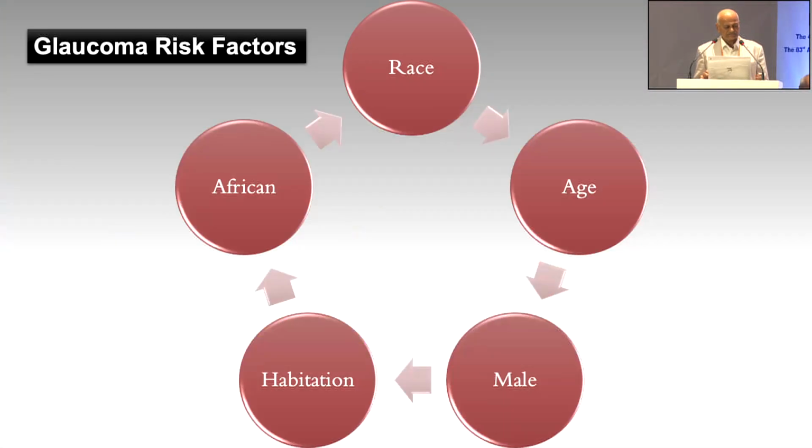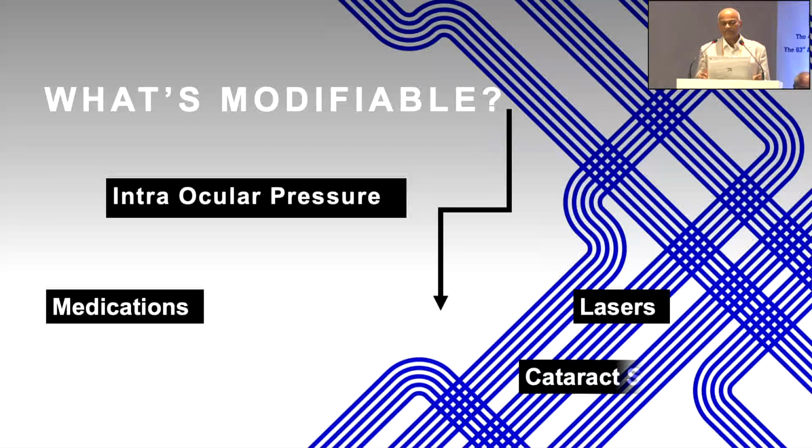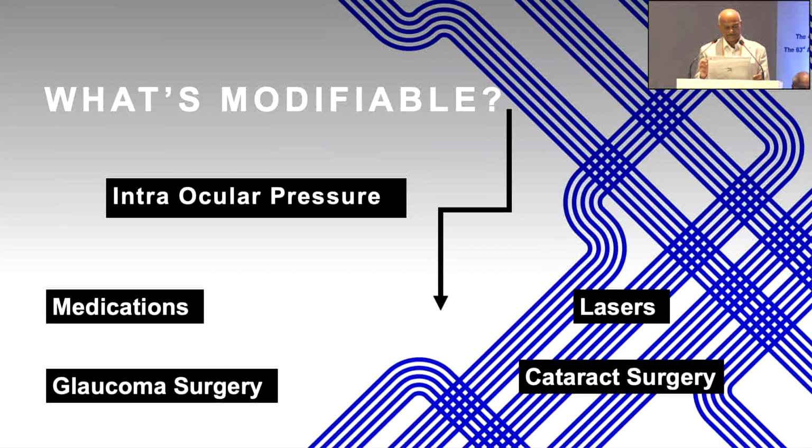Now the risk factors, as you know, may be African race, or habitation, or male sex and age. So what is modifiable in this? What is modifiable is the intraocular pressure. We can modify it with medicines if you are treating, then laser and cataract surgery. These are the modifiable things which happen in glaucoma.